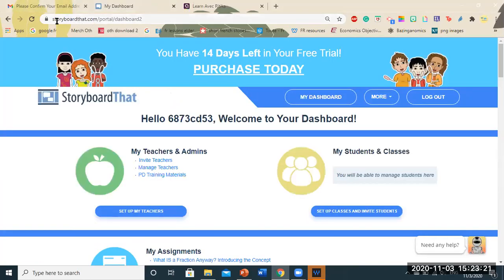Coming to the second tool, that is storyboardthat.com. So on Google or on Safari, whichever browser you have, you can type in storyboardthat.com. So now this is a little tricky. Please remember, you cannot directly log in on storyboardthat.com. If you want to use the free trial, that means when you create your comic strip, you don't want the watermarks because the storyboard watermarks are huge. So to avoid that, there's something called as user free trial.